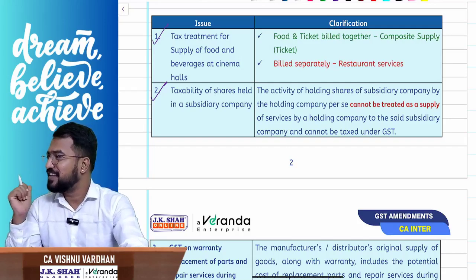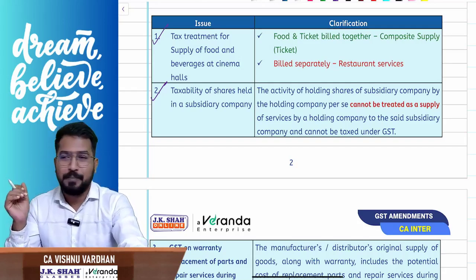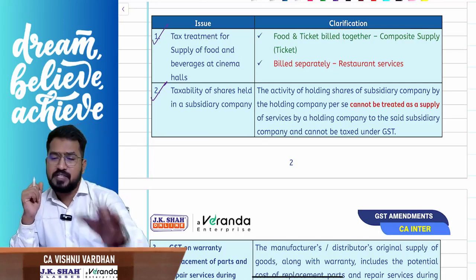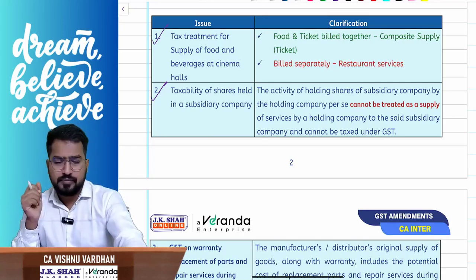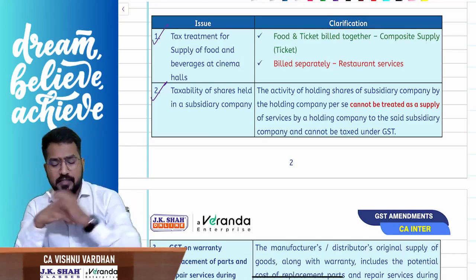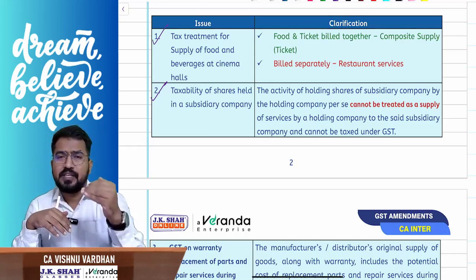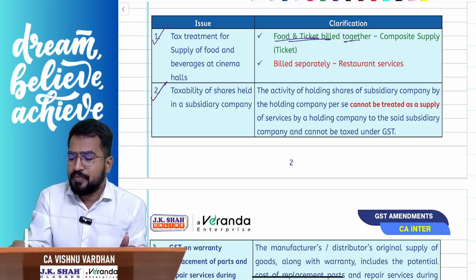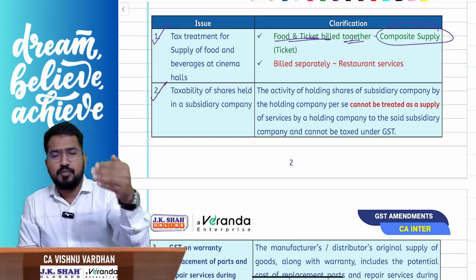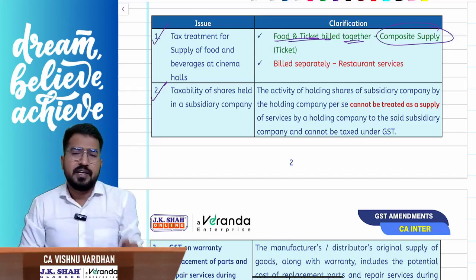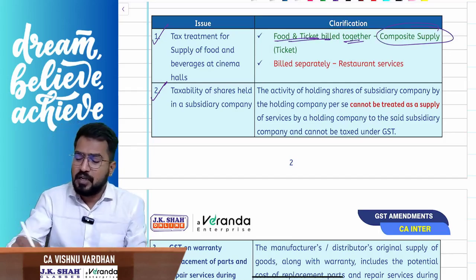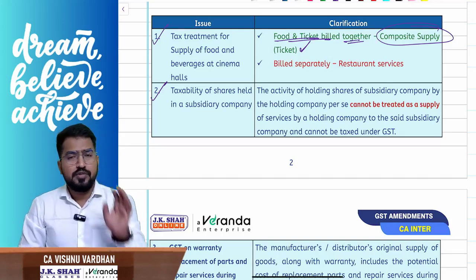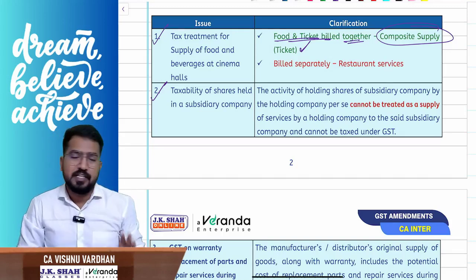Now please understand, you are buying the food and beverages in the theaters and also the ticket. The tax treatment here is, if you are buying the ticket and food and beverages at the same price, billed together, then obviously you know Section 8, composite supply and mixed supply. This is taken as a composite supply, which is naturally bundled, and the principal supply is the ticket, hence the food and beverages also will be taxed as per the ticket.